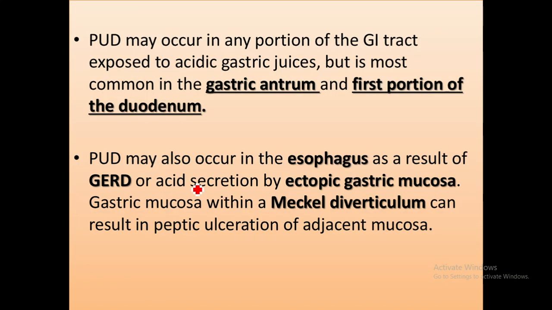So peptic ulcer disease may occur in any portion of the GI tract that is exposed to acidic gastric juices. However, it is most common in the gastric antrum and first part of the duodenum. It may also occur in the esophagus because of gastroesophageal reflux disease, or sometimes with ectopic gastric mucosa, as in the case of Meckel's diverticulum, which sometimes has ectopic gastric mucosa. So that also may result in peptic ulcer disease.